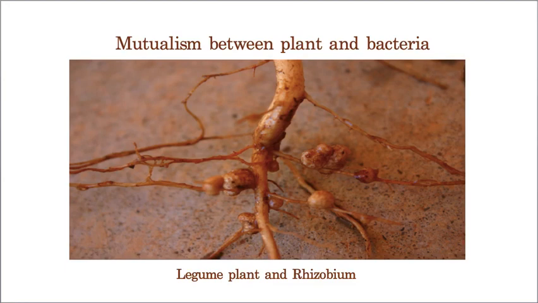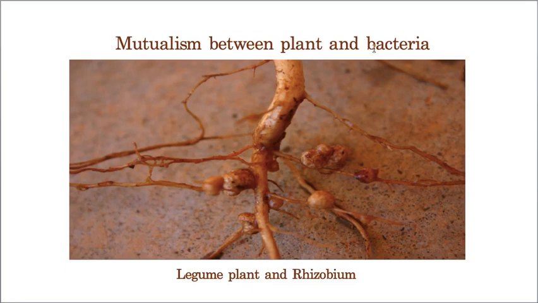I need not explain this in a detailed way, because mineral nutrition we explained over almost 2-3 days. This particular topic is nitrogen fixation. In that, the example is mutualism between plants, of course legume plants, and bacteria.